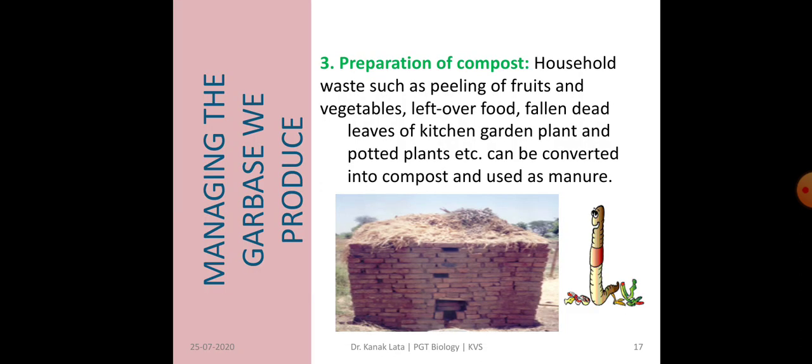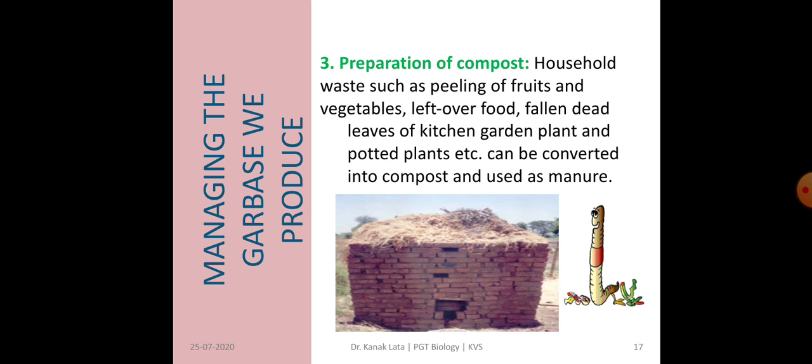Next mode of waste disposal is preparation of solid waste in the form of compost. Household garbage such as fruit and vegetable peels, leftover food, fallen dead leaves, etc. can be converted into compost and they are used as manure.